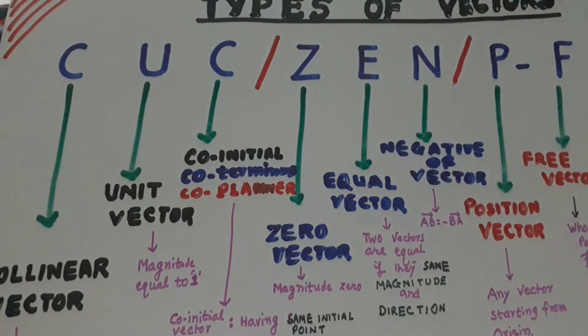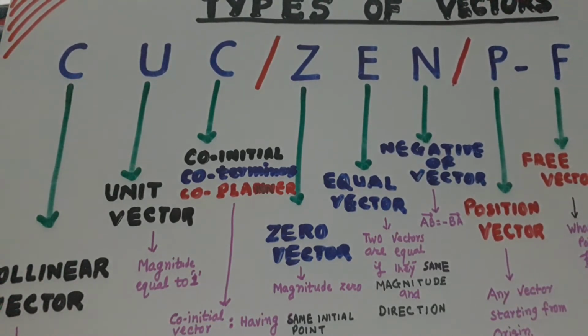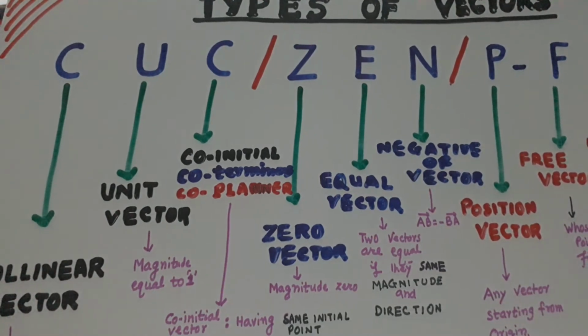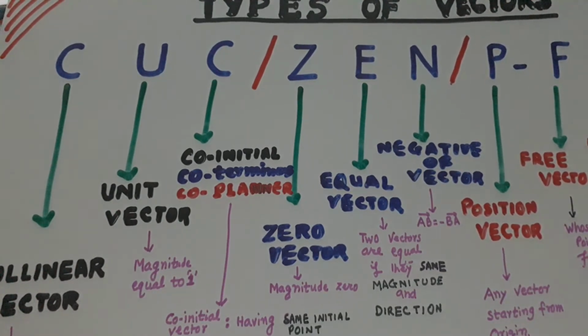Z stands for zero vector. E stands for equal vector. Zero vector means its length is 0, magnitude is 0. Equal vectors are those vectors which are in the same direction and equal in magnitude. So direction should be the same, magnitude should also be the same.